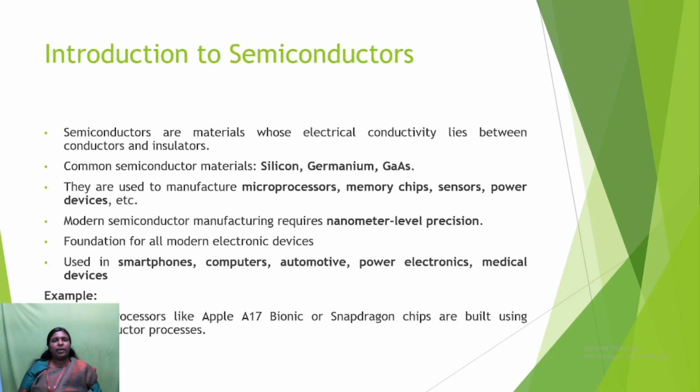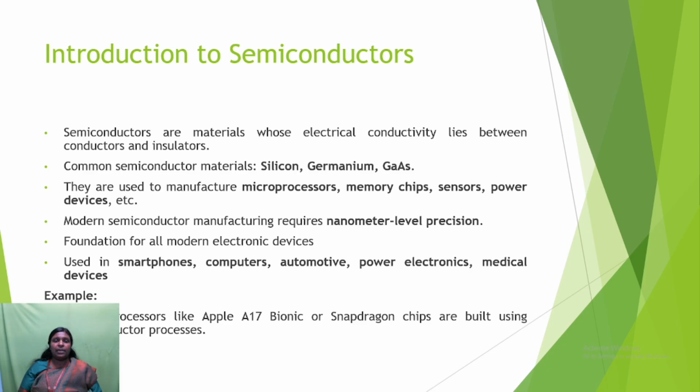And first we are going to have the introduction to semiconductors. Before entering into the semiconductor introduction, we have the introduction about conductors and insulators. What are conductors and insulators? Conductors are materials that have the capability of easily allowing a flow of electrons, and insulators are the opposite of conductors. They restrict the flow of electrons.